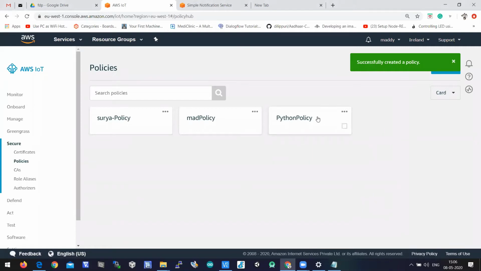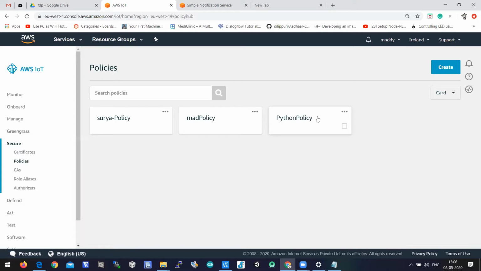So a policy is created. By using this policy, we can access any kind of routine that is available here in AWS IoT Core, and the topic name can be anything. So this is what we defined in the policy. You have to create a policy so that all the devices will be following this policy. And all the programmers who write programs to access the device through AWS IoT Core can follow this policy. So what is this policy?